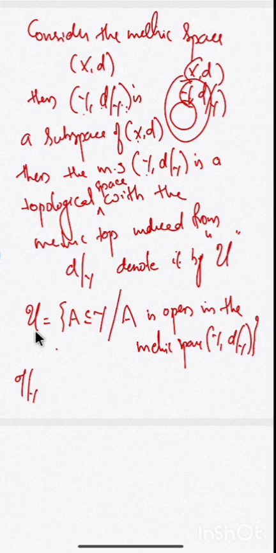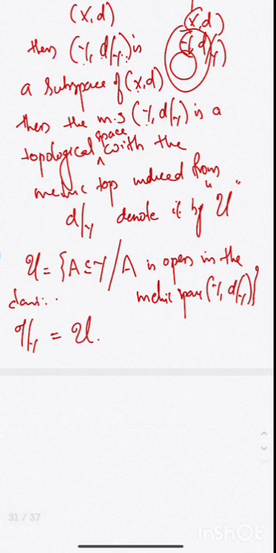Now we are going to prove that tau restricted to Y is equal to U, or equivalent to the topology U. If I prove this, then since U is derived from the metric D restricted to Y, tau restricted to Y is also derived from the metric D restricted to Y. Using the statement, we can say tau restricted to Y is metrizable. So the next claim is tau restricted to Y is equivalent to U.